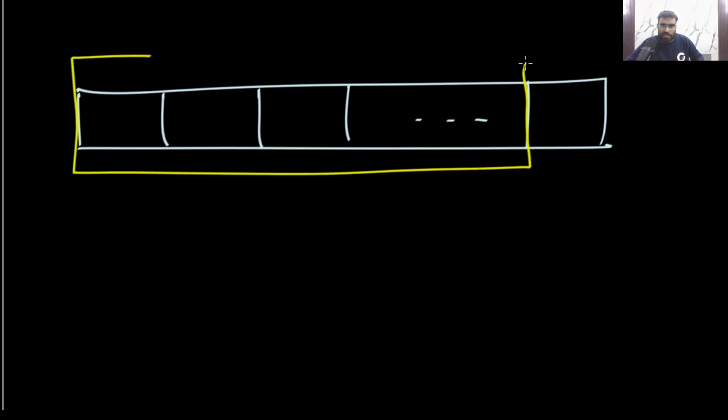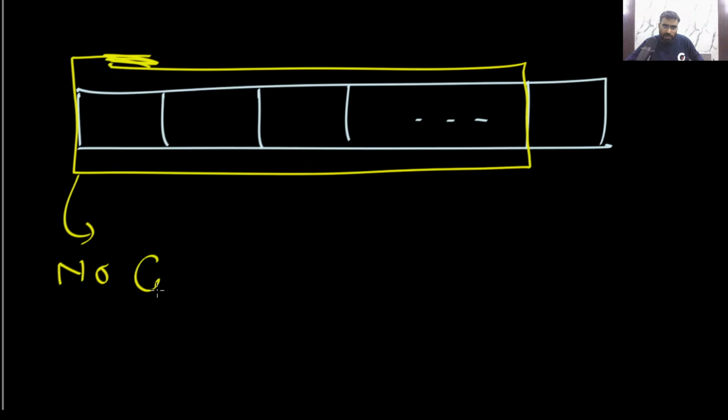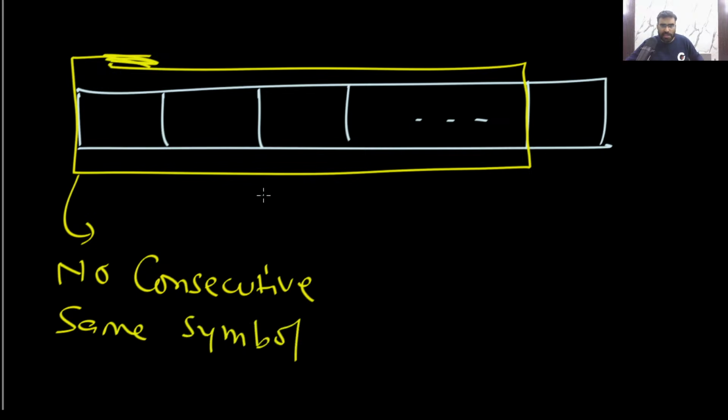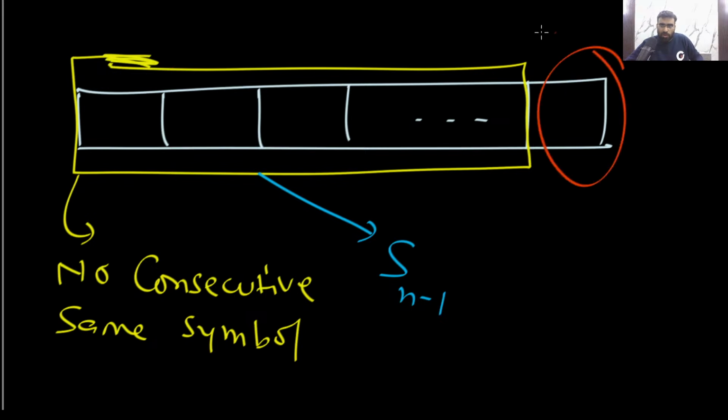Very simple. This is your string. Let's assume so far everything is perfect, which means there is no consecutive same symbol. So how many can I create here? Because I have no consecutive same symbol, I can create Sn minus 1. Yes or no? After creating Sn minus 1, what about this? How many choices will be there?